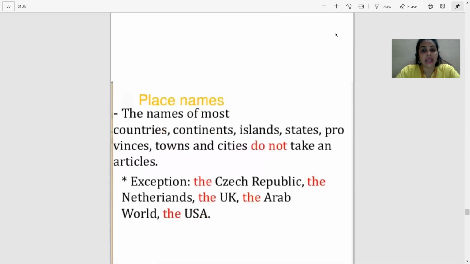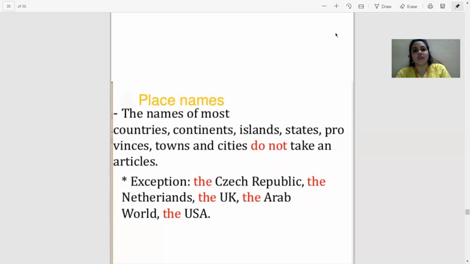Again, there are certain names where we don't use any article. Which are those names? The names of countries, continents, islands, states, provinces, towns, and cities. We never use an article before the names of all these places.